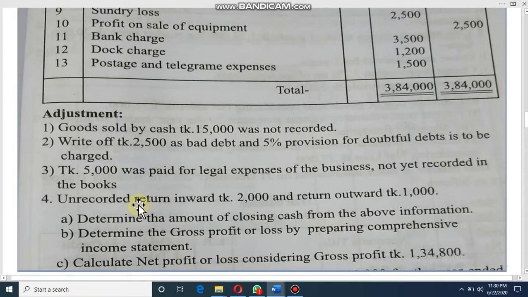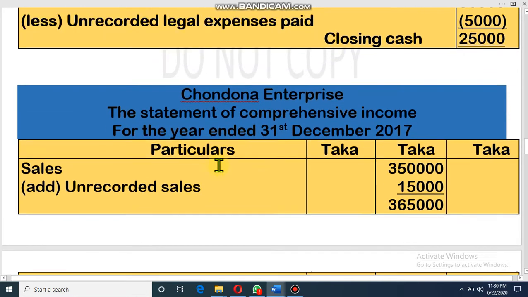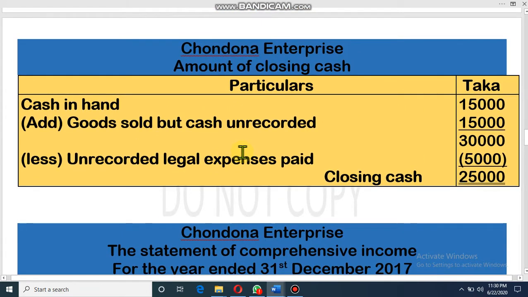Look at this: Taka 5,000 was paid for legal expenses of the business, not yet recorded in the books. That means I have paid 5,000 Taka as legal expenses. This transaction also by mistake we did not record, so we have to record it. Earlier you sold goods and received money, now you paid some money, so your cash will decrease. You had 15,000 in the books and unrecorded received 15,000, so total 30,000 in your cash. Now you paid 5,000, so your closing cash is 25,000.